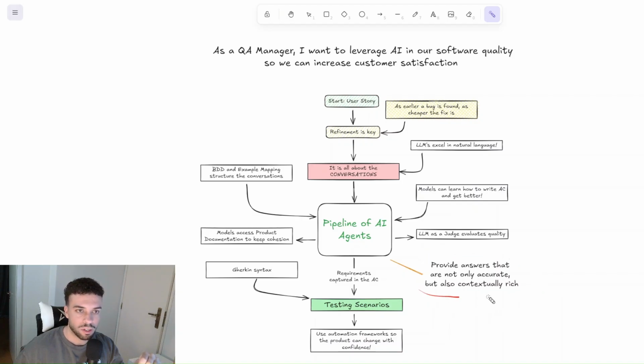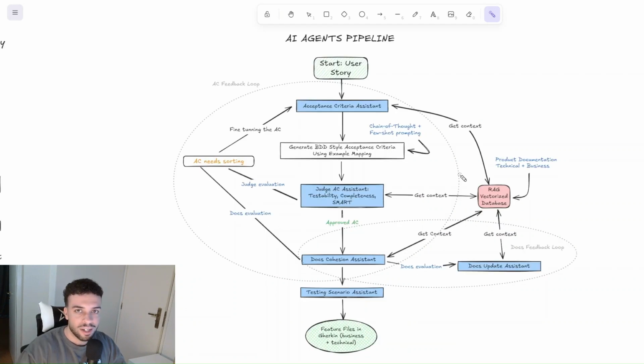I already mentioned in the first video that you can use a RAG system to provide all this information about your product in terms of technology. This agent also has a very good understanding of your past acceptance criteria. So it uses what your team has done before as a reference to collaborate with the next user story that it has to work with. So now let's take a look at this AI agent pipeline.